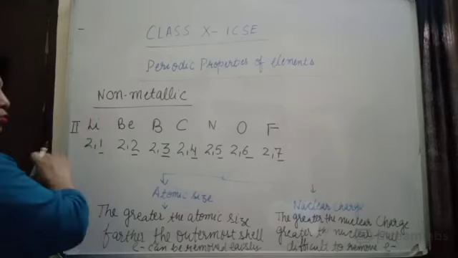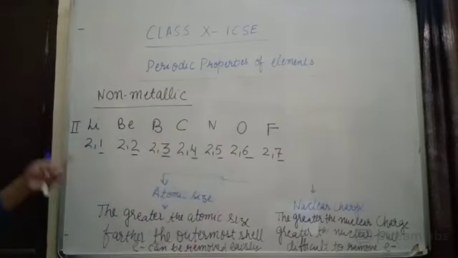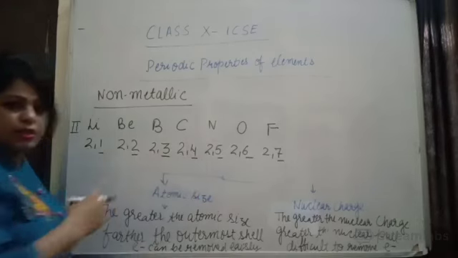But it favors non-metallic character. Why? Because when you move from left to right, the atomic number is increasing. So as a result, what will happen? The outermost shell electrons are also increasing.